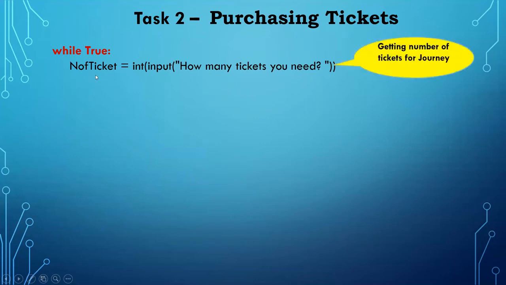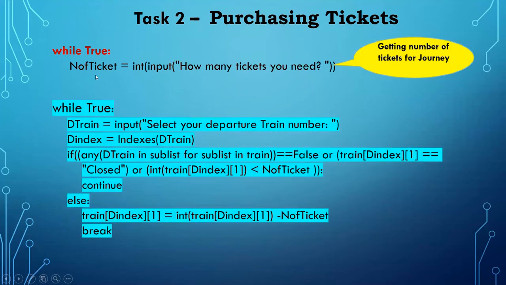And next, one loop. Why are we using a loop here? Exactly because we have to validate the inputs. What validation do we have to do? We have to validate whatever input we are getting. First we have to get the departure time. Departure means at the start, at the foot of the mountain, there itself we are booking the ticket, and you have to tell which train you are going to travel in up to the mountain. So we are getting it here.